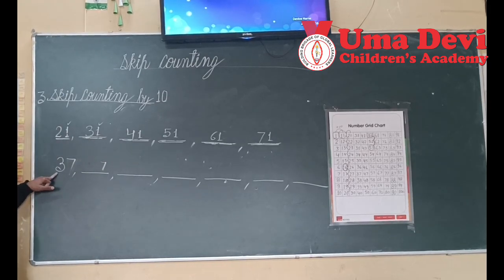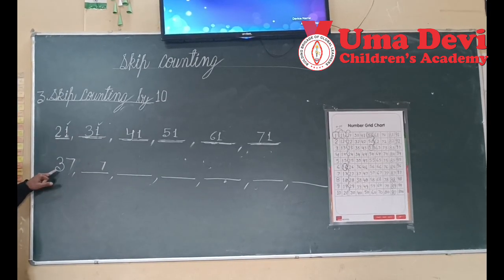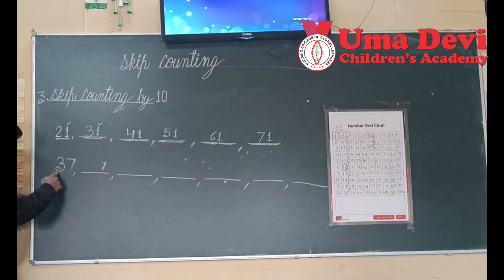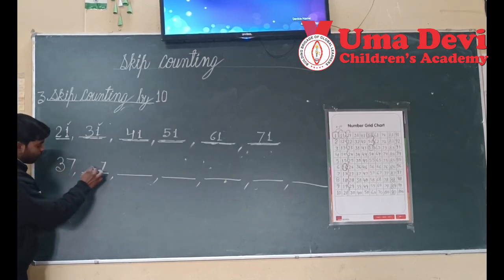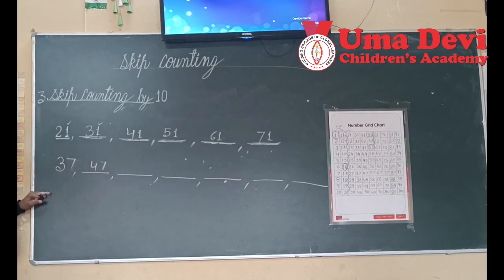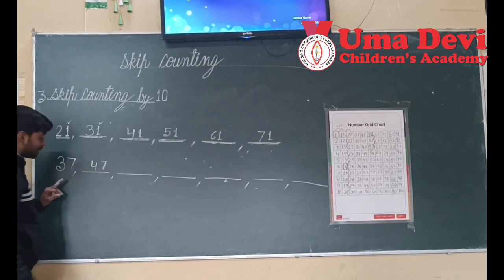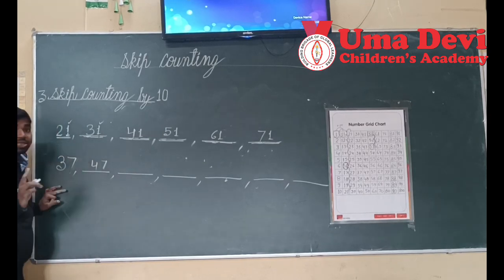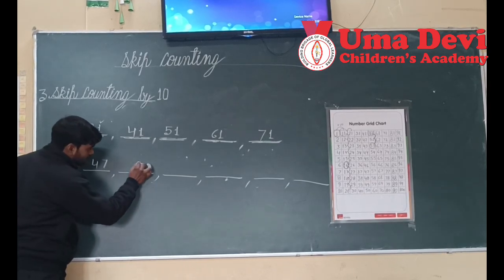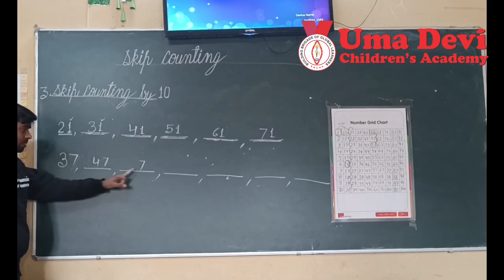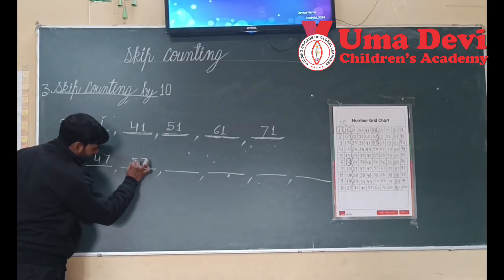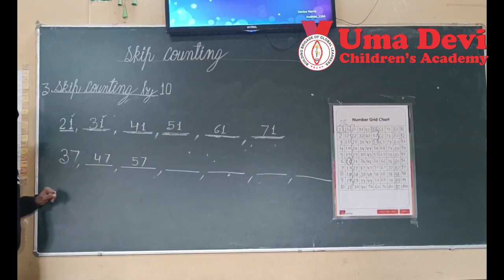And the tens place number will change. You will increase this number by 1. What comes after 3? 4. So write 4 here. This is 47. Only the tens number will change. Skip counting by 10, the ones number will not change. Okay, 7 will come here. The tens number is 4, so what will come here? 5 will come here. It is 57.